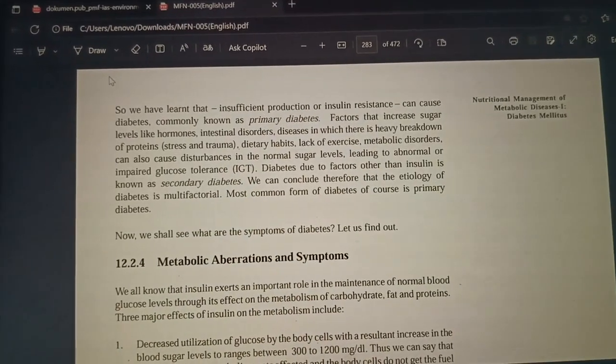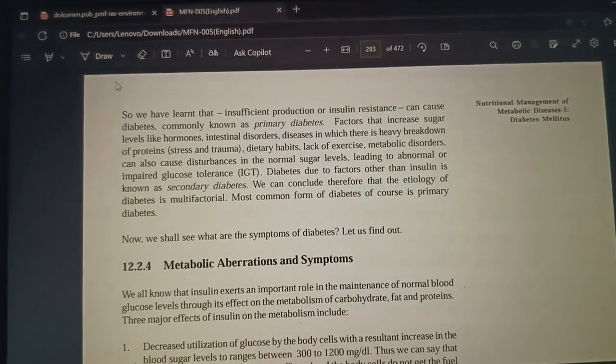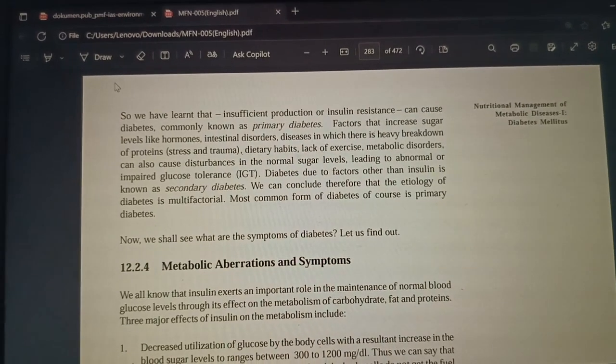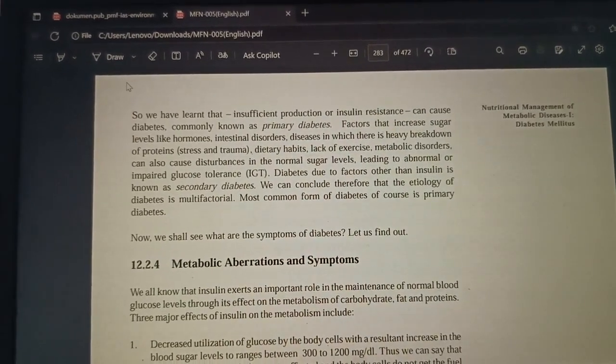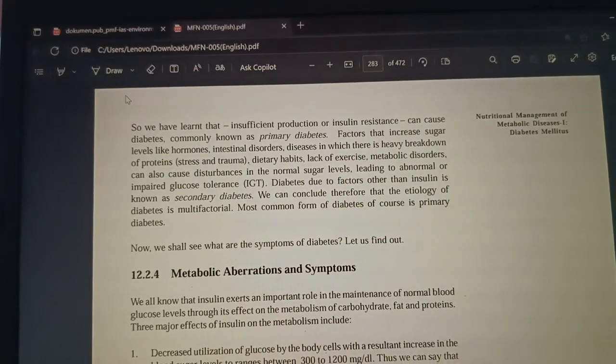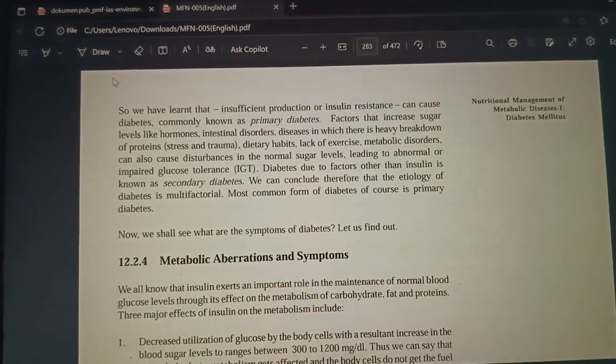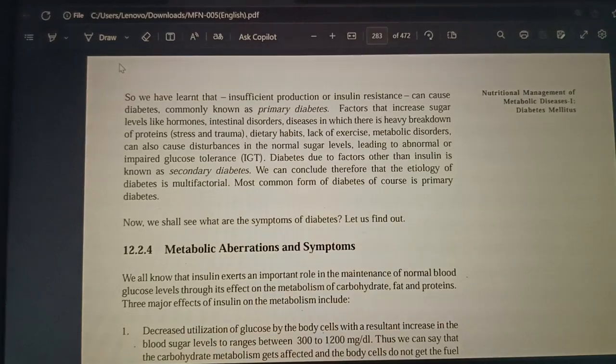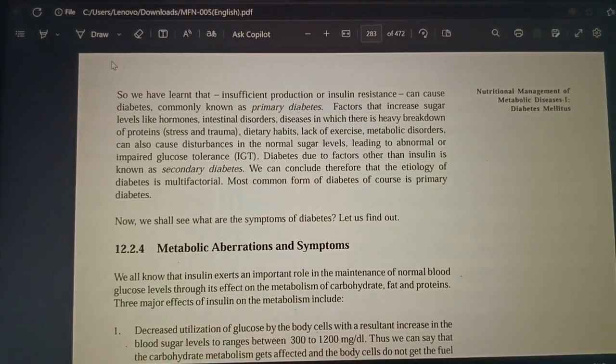Next, diabetes that occurs due to factors other than insulin is called secondary diabetes, which is multifactorial. The most common form which we observe is primary diabetes.